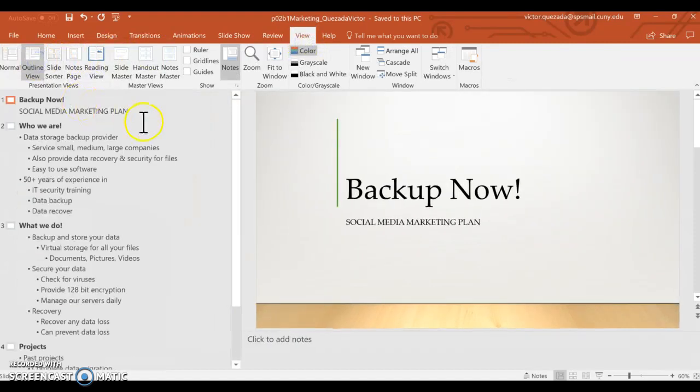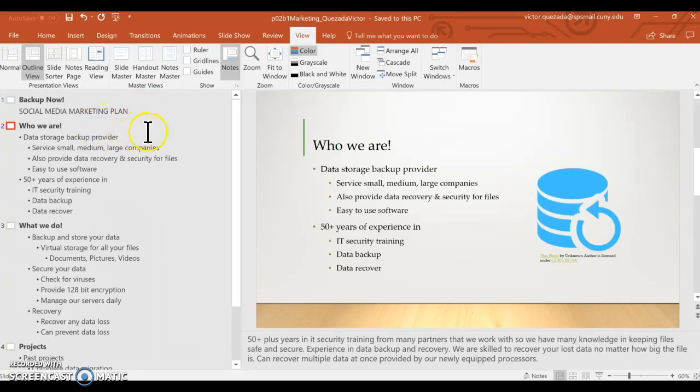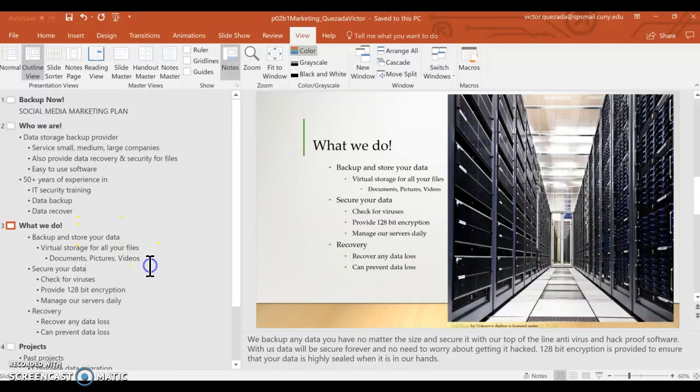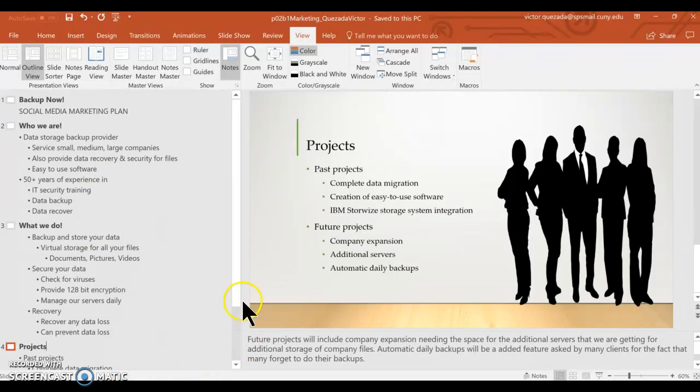function of the PowerPoint, which right here, as you can see, it organizes the whole PowerPoint presentation so that you can see everything that you've written, and I guess it helps, well, it helped me see everything all at once, so I didn't have to go and click slide by slide to see what I wrote. And as I'm clicking, it also shows you the slide on the side or to the right and all the notes that I've written down.